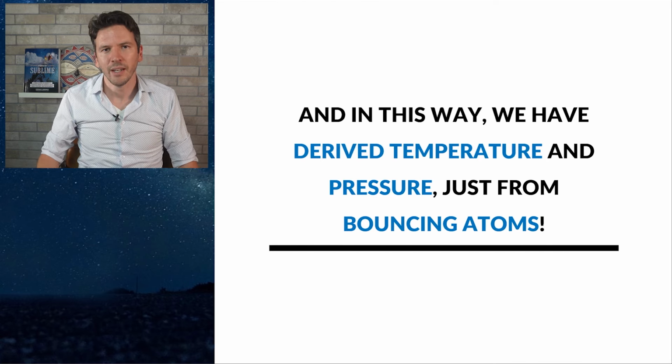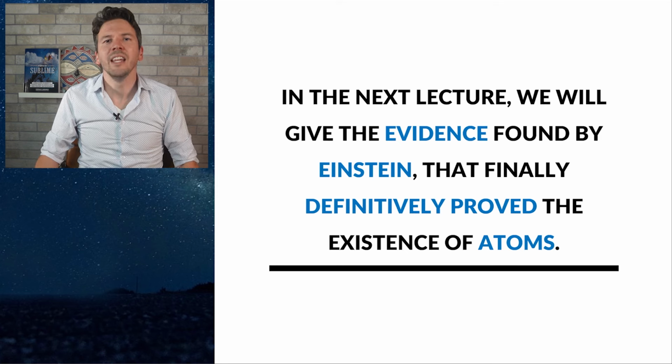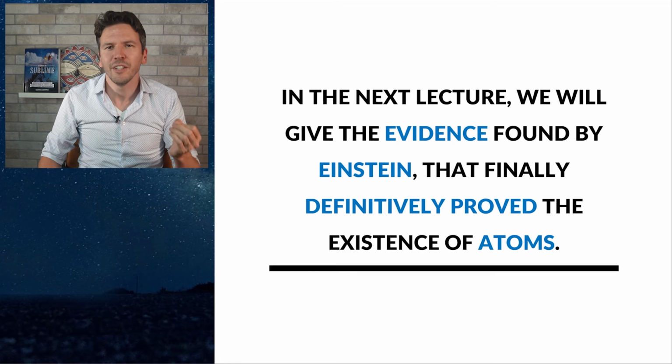And in this way, we have derived temperature and pressure just from bouncing atoms, which gives us even more confidence that atoms must indeed exist. In the next lecture, we'll give the evidence found by Albert Einstein that finally definitively proved the existence of atoms.